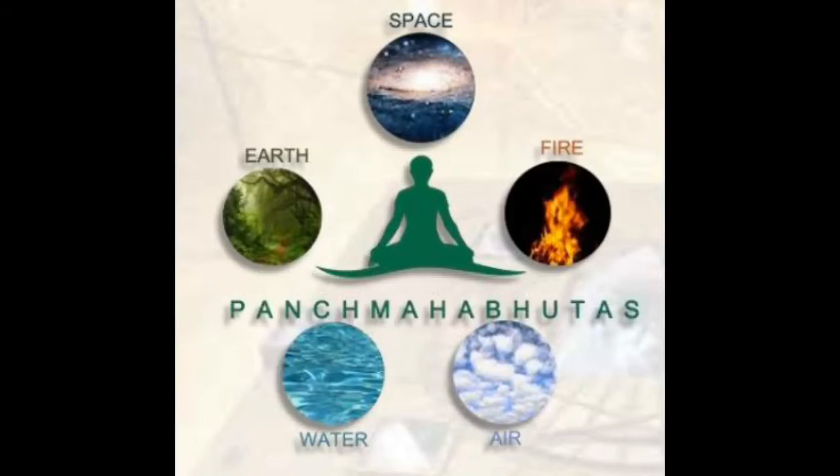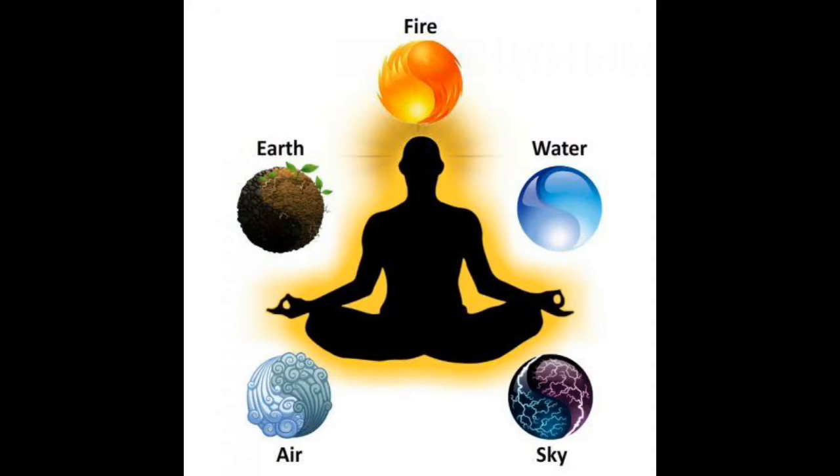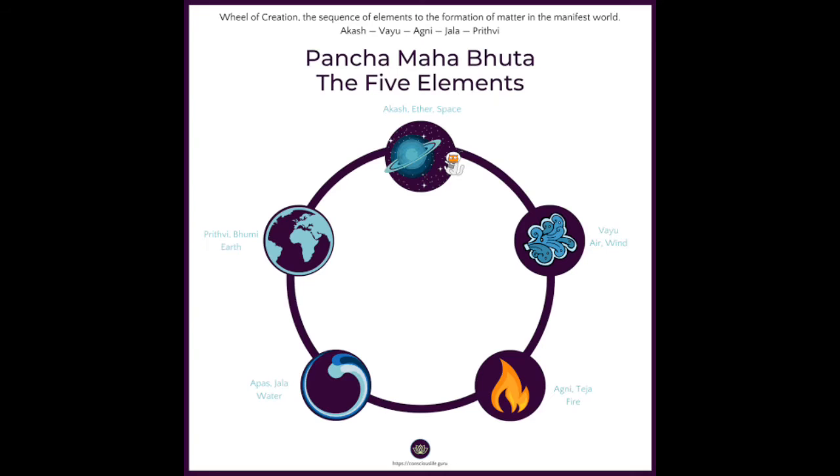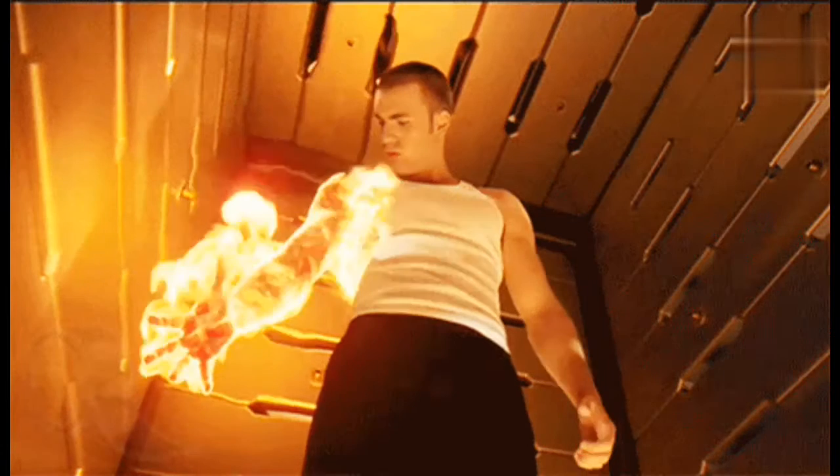Now we will see what the Vedas said about the fire in the human body. In Vedas, fire is depicted as Agni. In our body, about 72% is water, 12% is earth, 6% is air, 4% is fire, and 6% is space. According to Vedas, fire is one of the elements in Pancha Mahabhutas. Here, Pancha means 5, Bhutas means elements. Fire is one of the 5 fundamental elements.